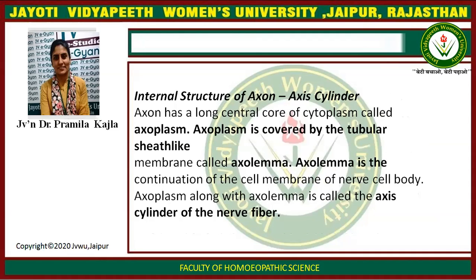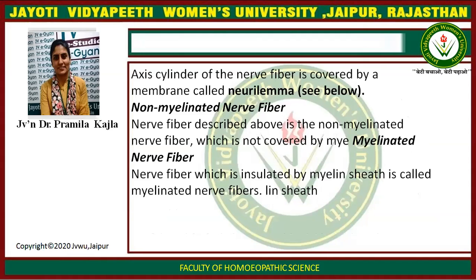Internal structure of axon, axis cylinder. Axon has a long central core of cytoplasm called axoplasm. Axoplasm is covered by tubular sheath-like membrane called axolemma. Axolemma is continuation of the cell membrane of nerve cell body. Axoplasm along with axolemma is called axis cylinder of nerve fiber. Axis cylinder of nerve fiber is covered by a membrane called neurilemma.